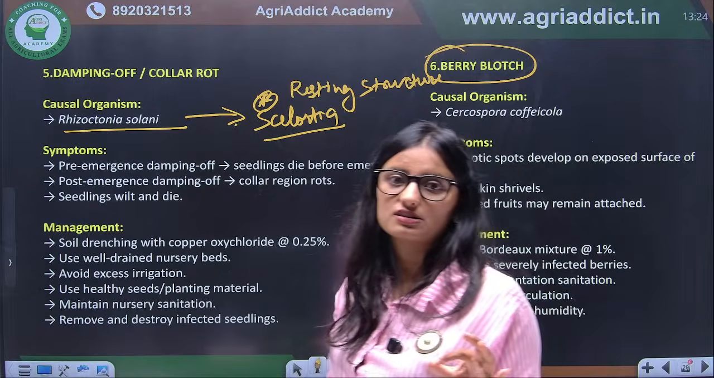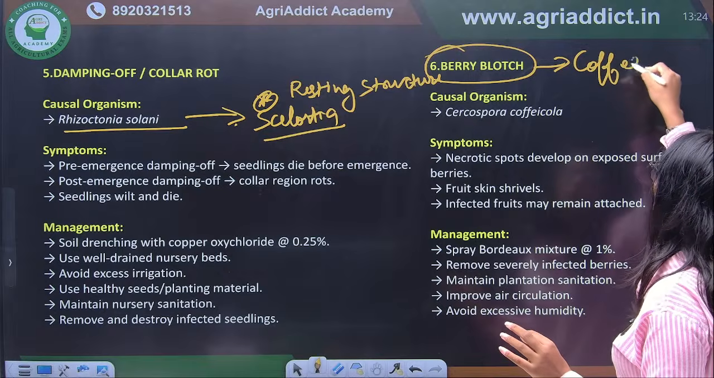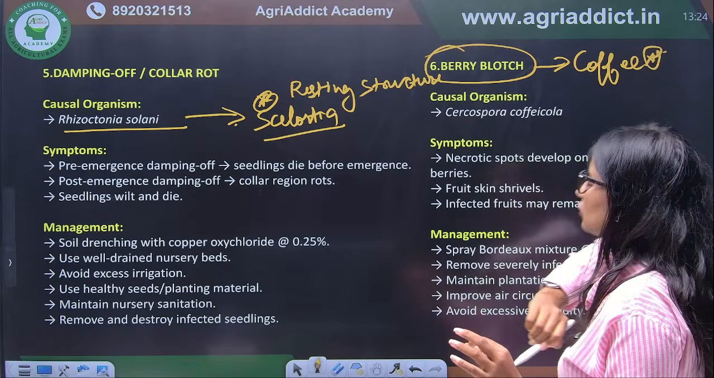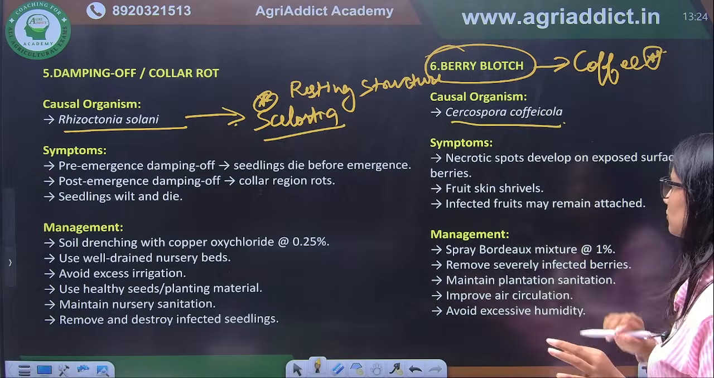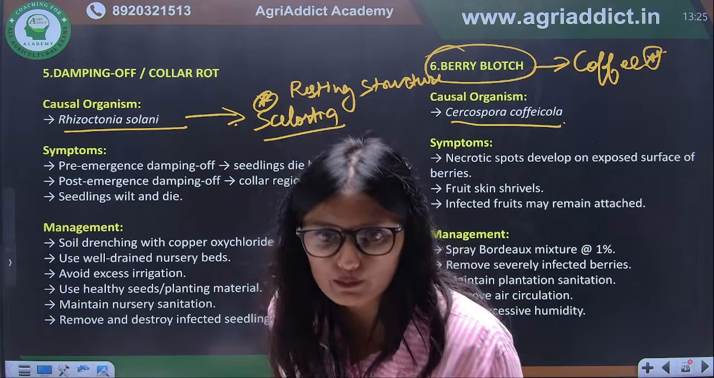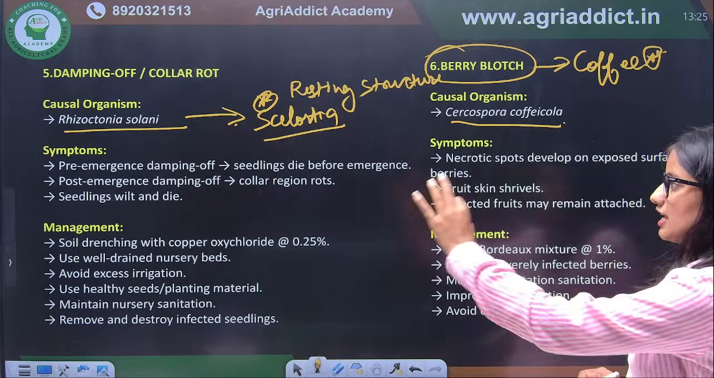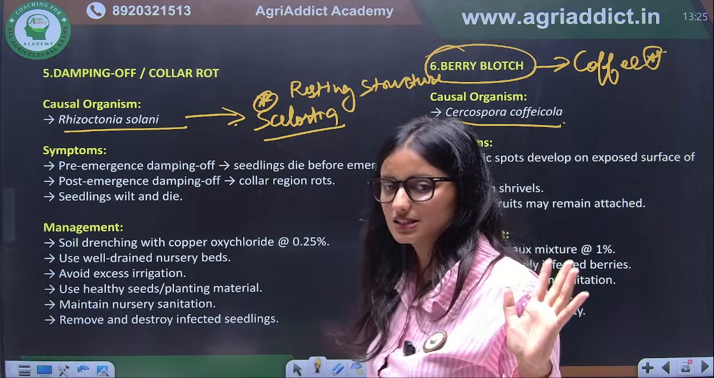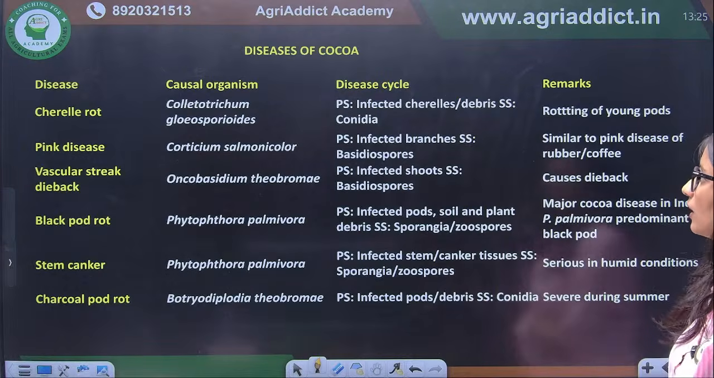Berry blotch is a disease of which of the following crops? So it will be coffee. And what is the causal organism? Cercospora coffeicola. Again, Cercospora coffeicola will be the causal organism. So berry blotch, its name is important, its causal organism is important. We have discussed each and every causal organism in previous diseases, so here you have to remember only the symptom.